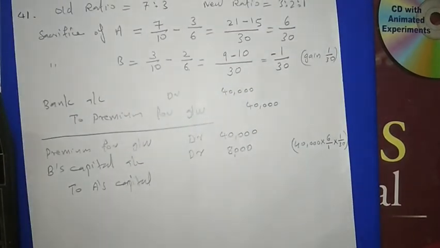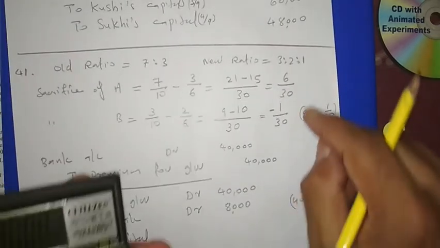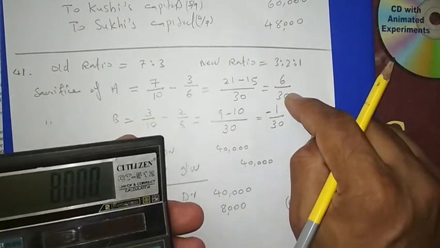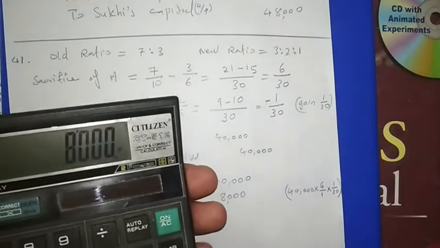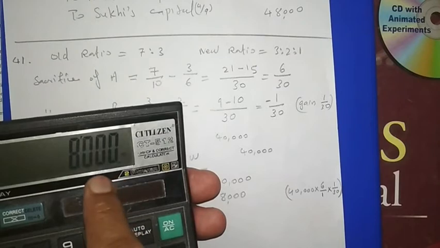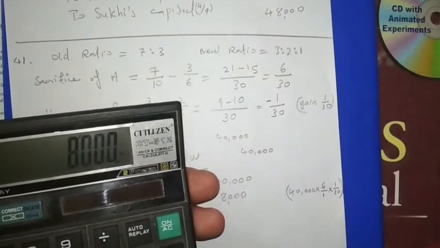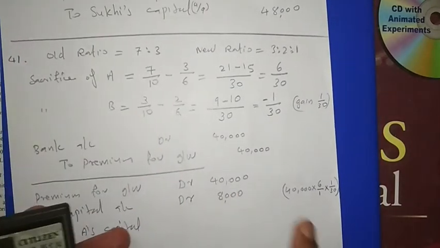Then one thing we can check. A's sacrifice is 6 upon 30, so A should get total goodwill into 6 upon 30. This 8,000 is only 1 by 30, so into 6, 48 is coming, and the total is also 48.